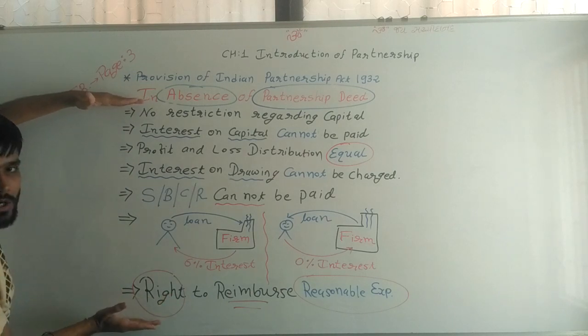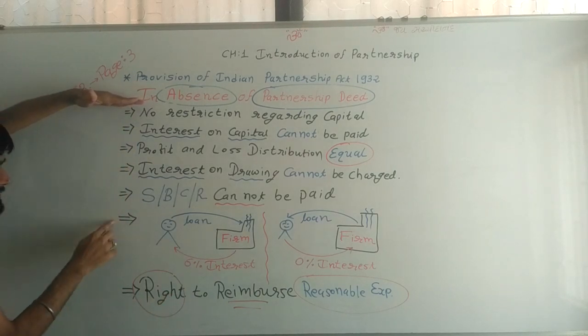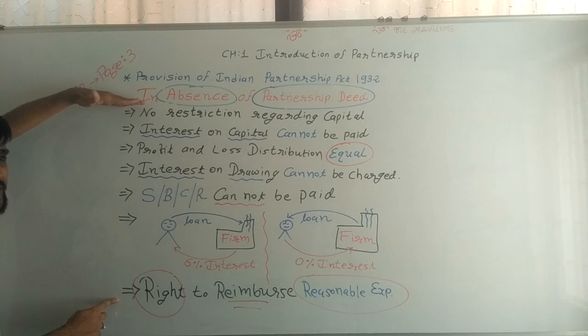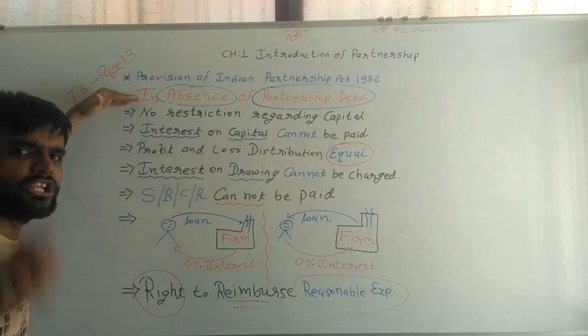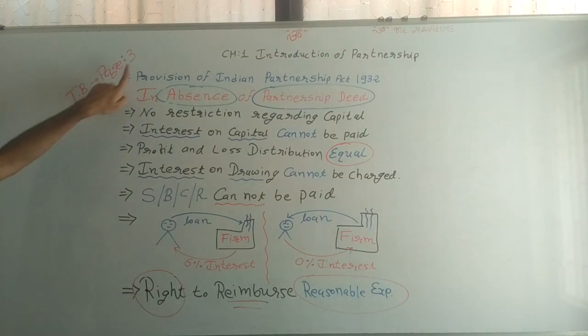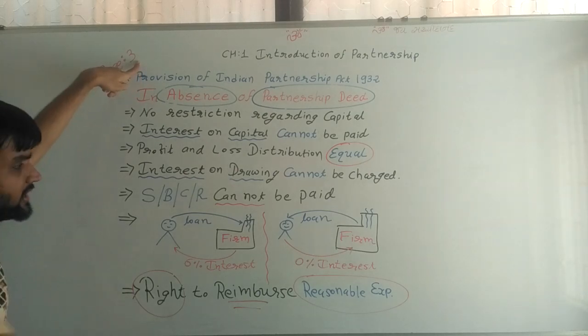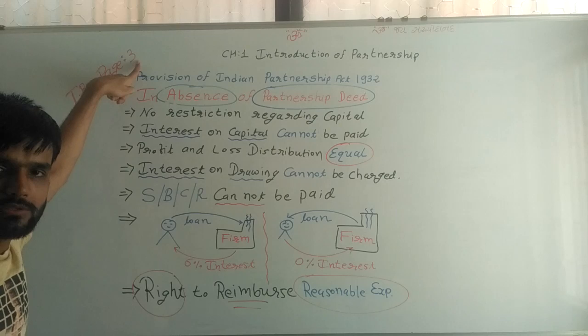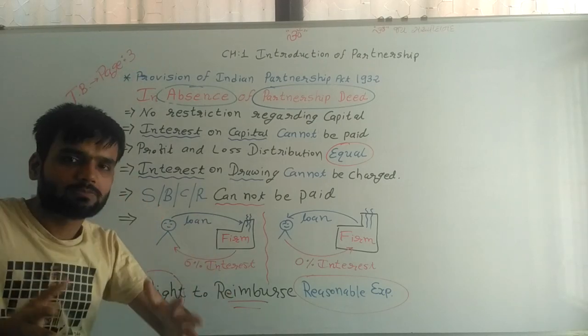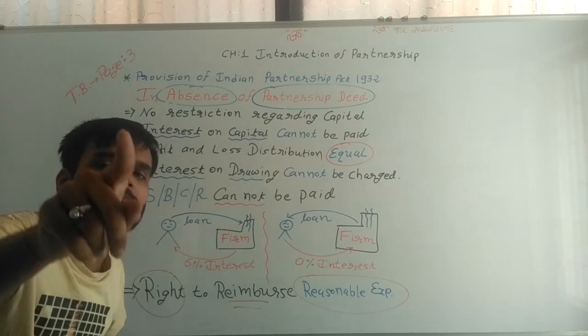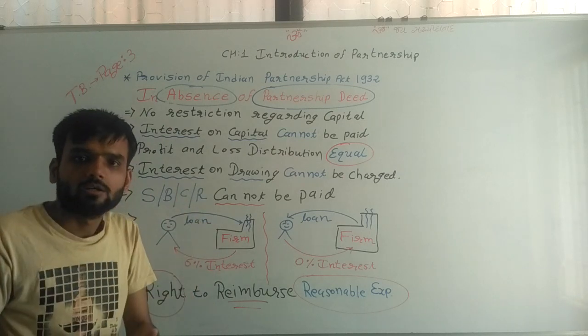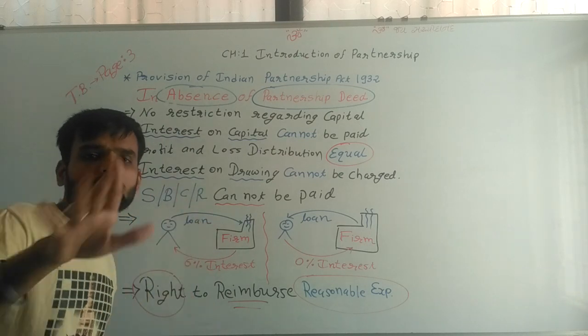These 7 points are covered, and they are given in detail in your textbook, page number 3. Here I am only explaining, and you have to make notes from page number 3 of the textbook.